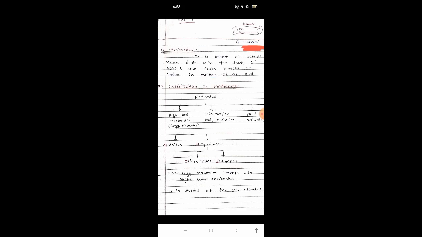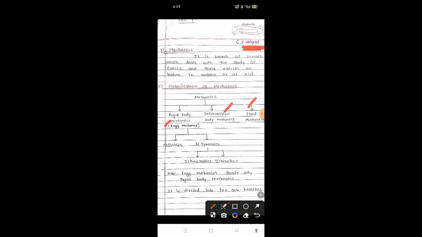Then next is the classification of mechanics. Basically there are three types of mechanics. First is rigid body mechanics. Second one is deformation body mechanics, and third one is fluid mechanics. Whatever engineering mechanics we are studying in engineering, that is rigid body mechanics. Deformation body mechanics and fluid mechanics are also there, but these are different topics or sub branches.